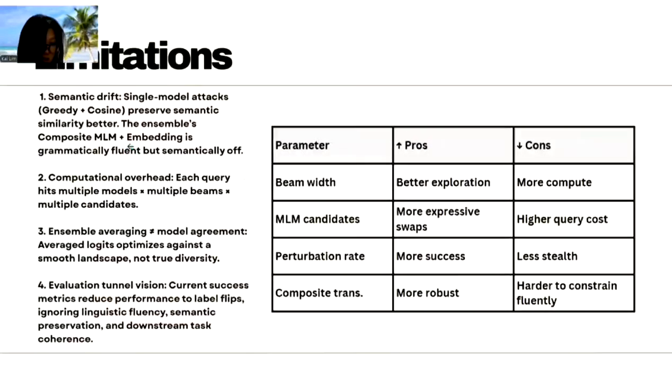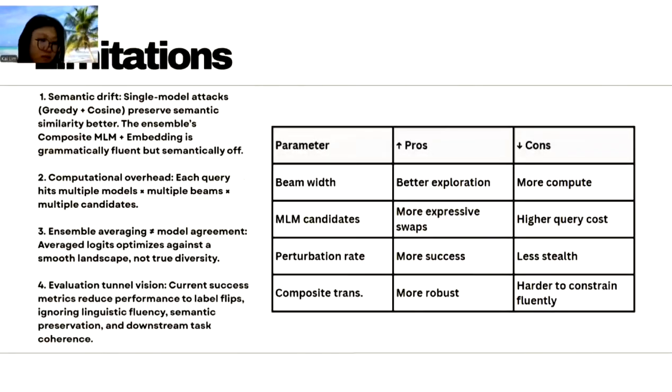On the limitations of the ensemble model. There are several limitations to this ensemble model attack. Single model attacks with cosine semantic filters tend to have higher semantic similarity, so they change the meaning less. Ensemble composite attacks use MLM and embedding to produce fluent swaps but can cause semantic drift, where the examples read fine but invert meaning.